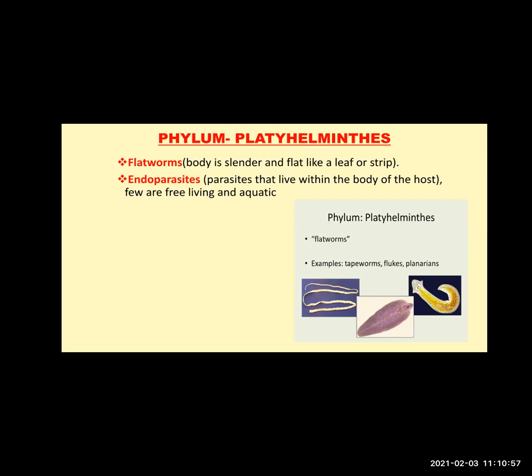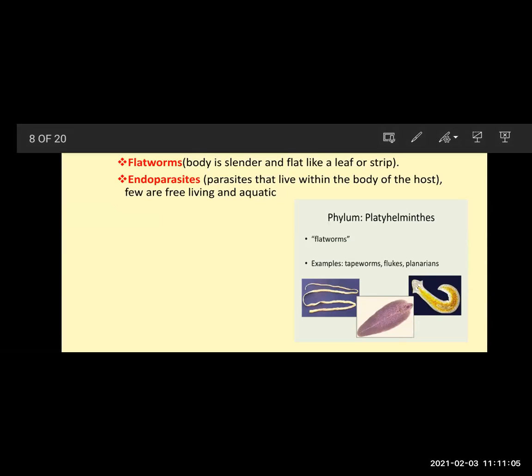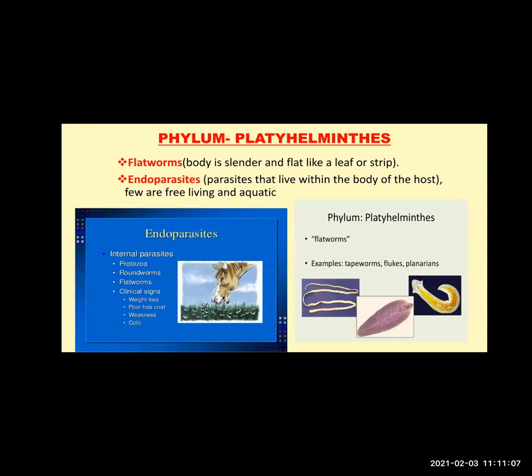That means there are few species of these worms found in water bodies. They are free living organisms. Endoparasite means internal parasites that live within the body of the host. Various examples: protozoans, roundworms, then flatworms belonging to this phylum. These are all endoparasite examples.